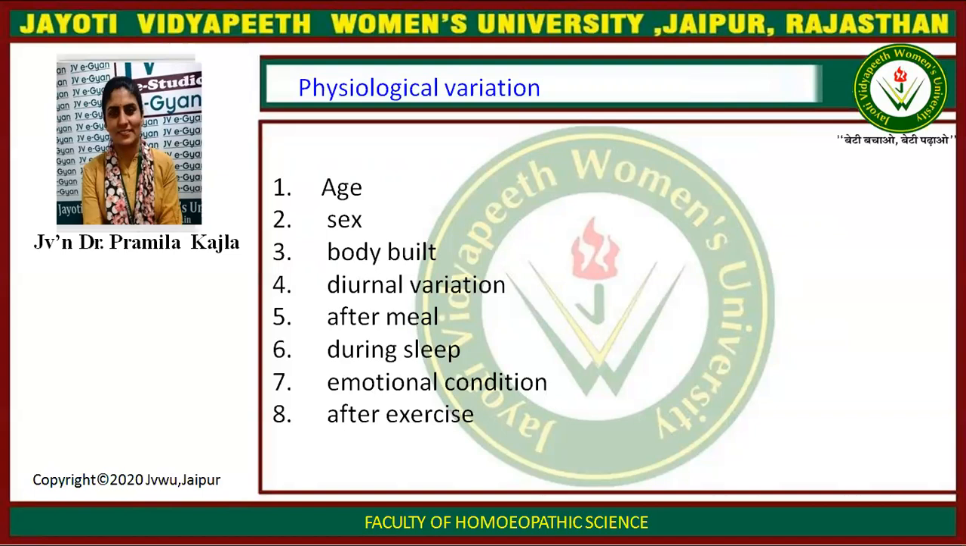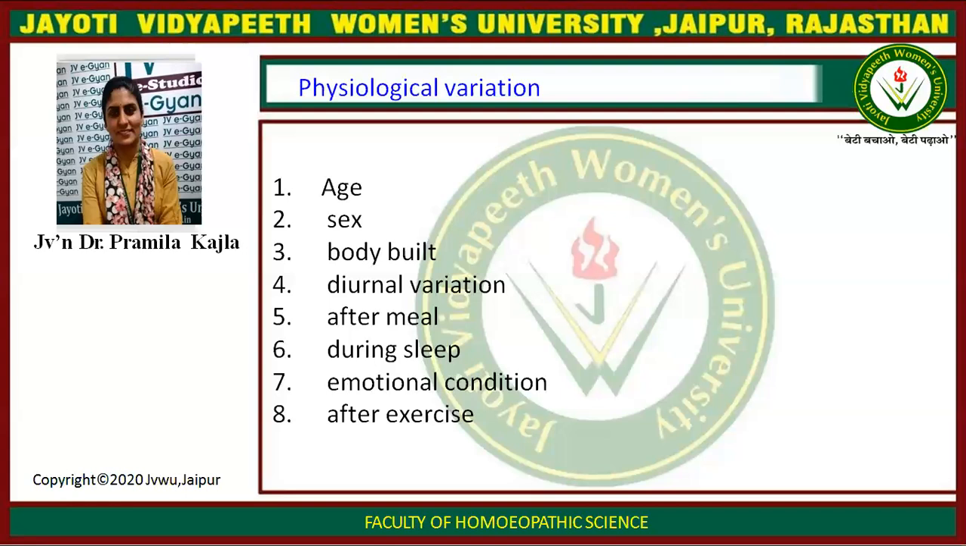Second one is sex. Blood pressure remains low in females up to the menopausal stage. After menopause, the pressure becomes the same in both male and female. Third one is body build. Blood pressure is high in obese persons as compared to lean, thin persons. Diurnal variation: pressure is low in the morning and increases up to noon. After that, in the evening, it decreases.